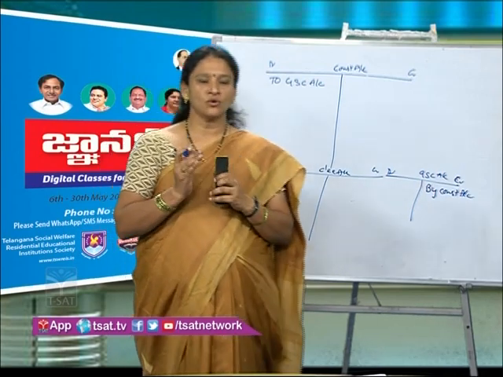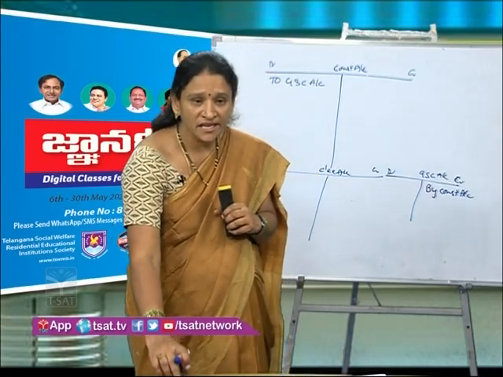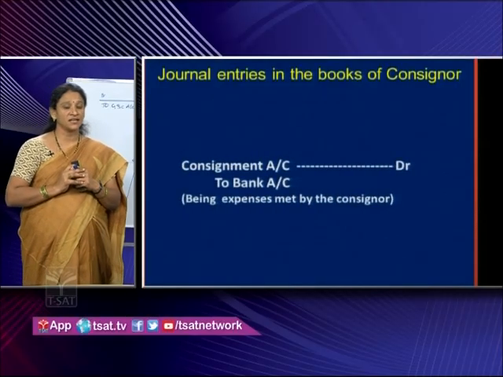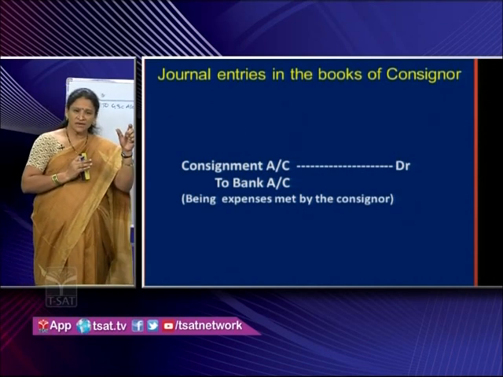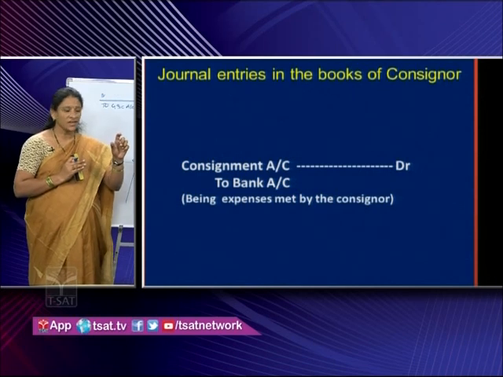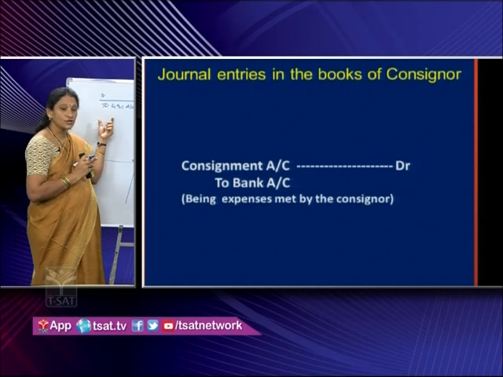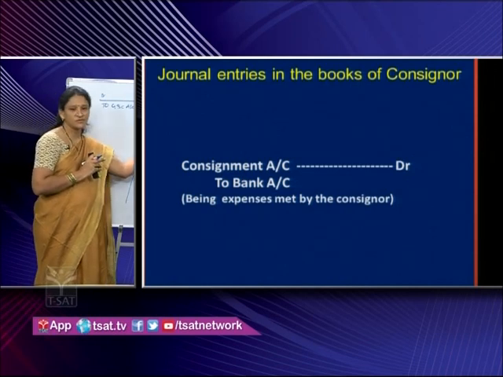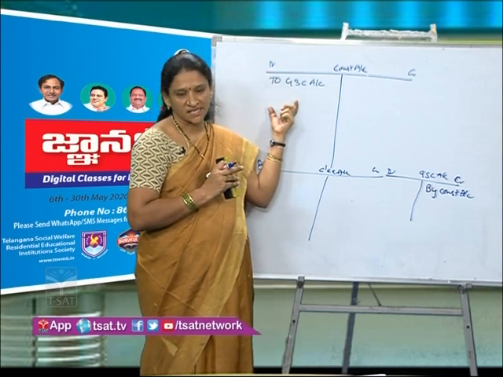After sending the goods, expenses will be borne by the consignor. So what will be the entry for the expenses borne by the consignor? The expenses borne by the consignor, for the consignment, it is an expenditure. That's why as a result, as a rule of nominal account, you need to show the expenses on the debit side and incomes on the credit side. Being it is an expenditure, you will show it on the debit side.